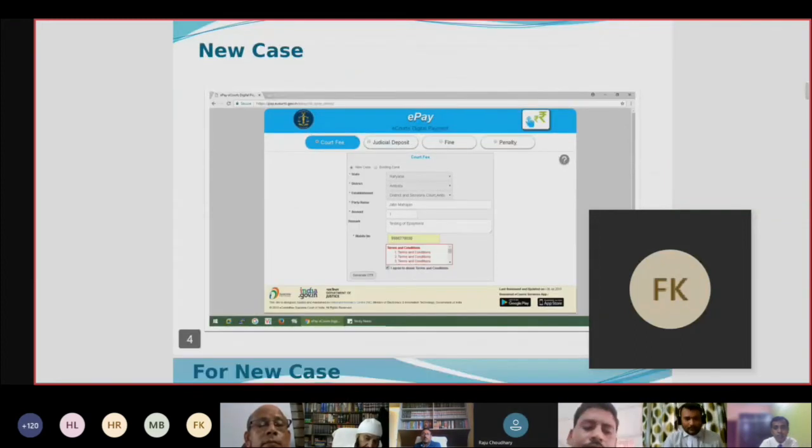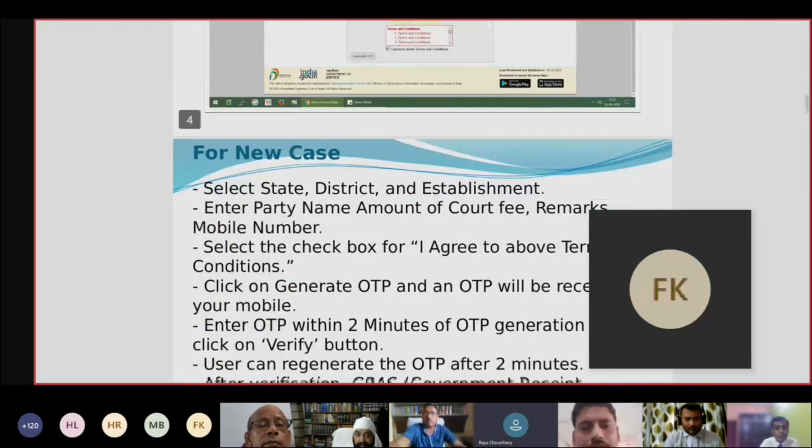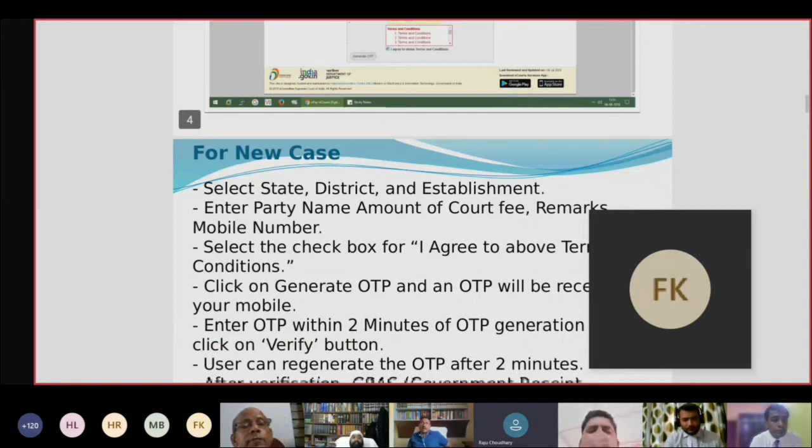In new case, you may pay the court fee by clicking the court fee button on this page. On this page, you have to select state, district, and establishment. Enter the party name, amount of court fee, remarks, mobile number. Select this checkbox for I agree to the above terms and conditions.